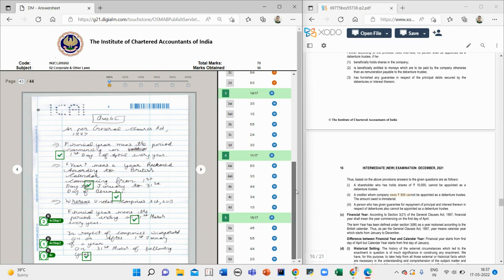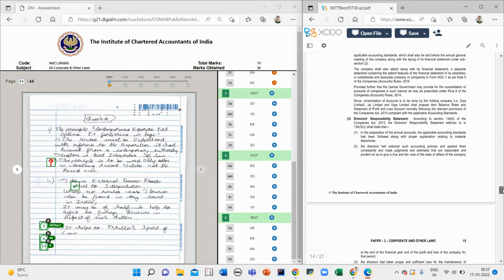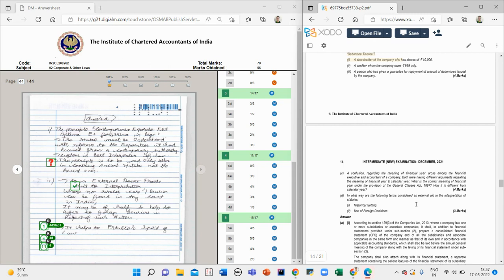Then 4C was general clauses, financial year and year difference. We had to tell. I have written. There was not so much to write as it was a 4 mark question. I got 3 marks out of 4. Then 4D, I did not know this part properly. It was to explain a historical decision, use of foreign. I explained whatever was coming to my mind. I got 1 mark out of 4.